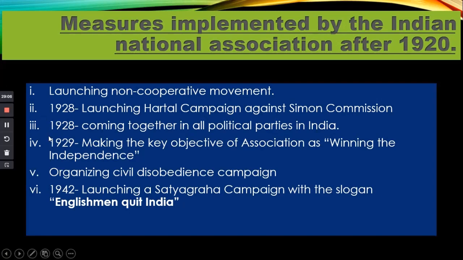In 1929, they made the key objective of the association. Their main objective in the early days was to cooperate with the government. Now, in 1929, their objective was to win independence for India. Then, as the fifth measure, they organized a civil disobedience campaign.